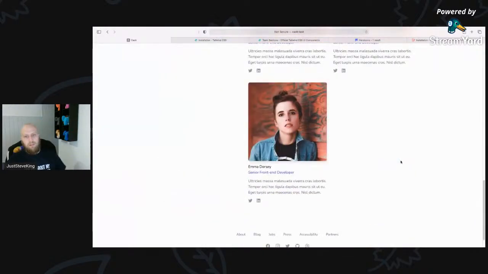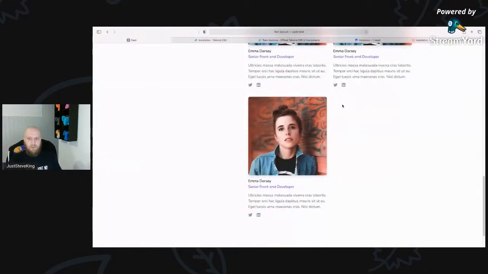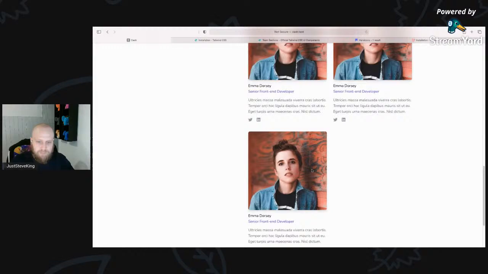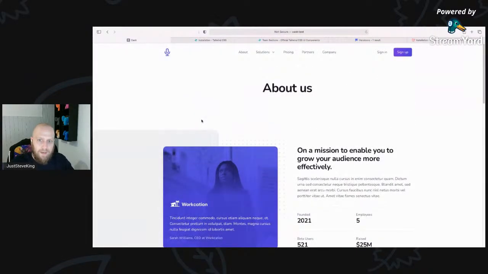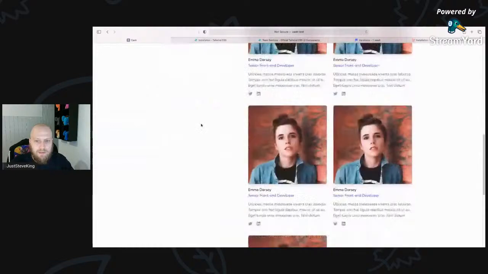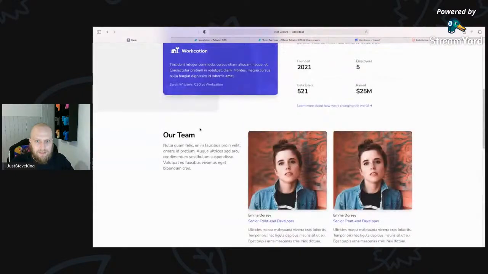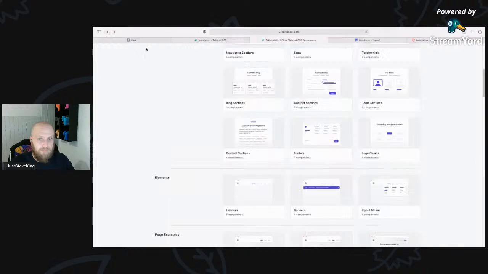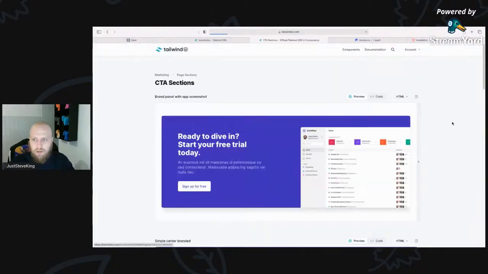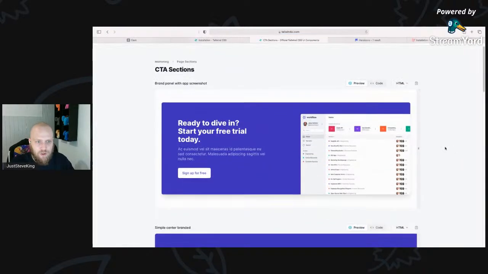Here we go, 5 team members. And then eventually you'd probably add another fake one, which is a link to job openings or something. So this page is very stark. It's got hints of the brand so far. So what I think it needs next at the bottom is a nice call to action that is on brand before we finish off that page.